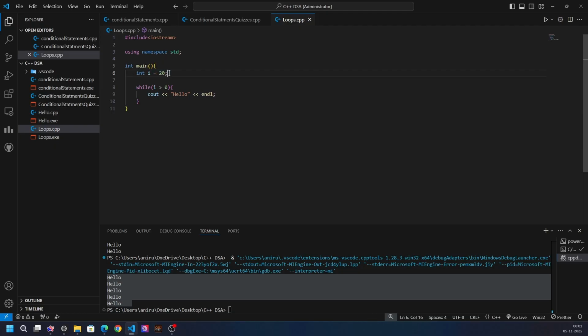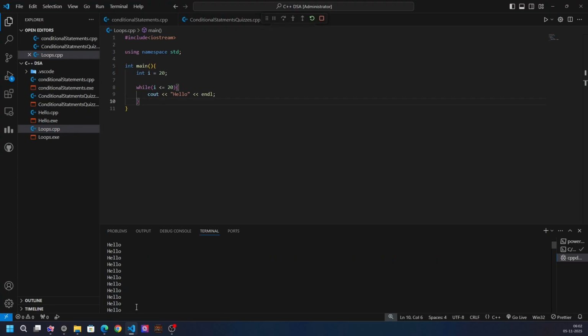Here you can see int I equals 20, I less than equals 20. Here you can see our code is not stopping, it continues to run. So never forget to update your variable or else it will continue to run and keep using your CPU.